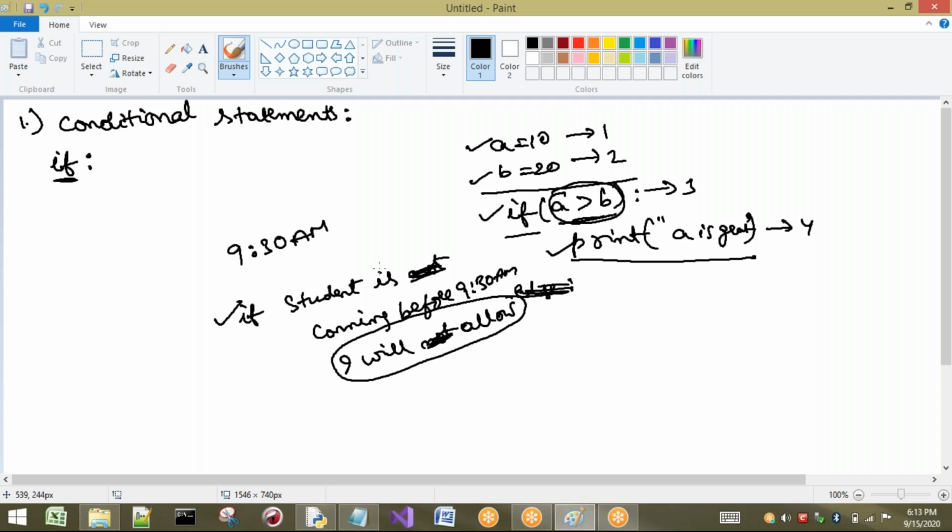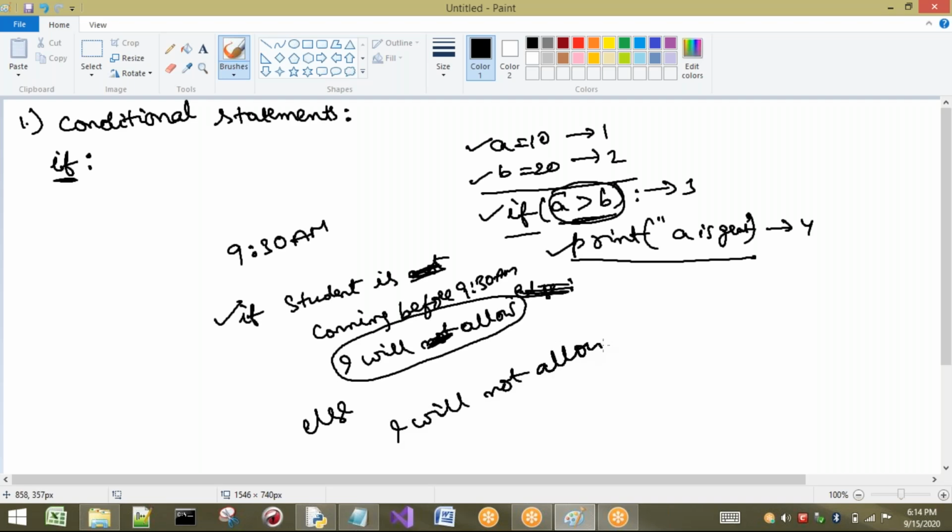The alternative is not there. Otherwise, if I want to say it clearly, if the student is coming before 9:30, I will allow. If you are not going to allow, what is the alternative? The else case. Else, I will not allow.